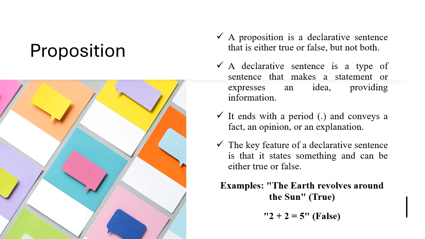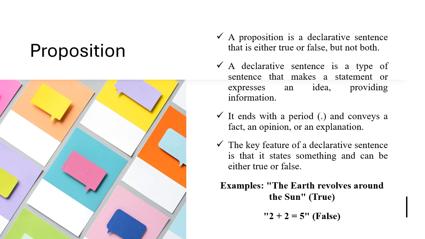Next is proposition. It is a declarative sentence that is either true or false, but not both. A declarative sentence is a type of sentence that makes a statement, expresses an idea, or provides information. It ends with a period and it conveys a fact, opinion, or an explanation. The key feature of a declarative sentence is that it states something that can be either true or false, that is, on state or off state.